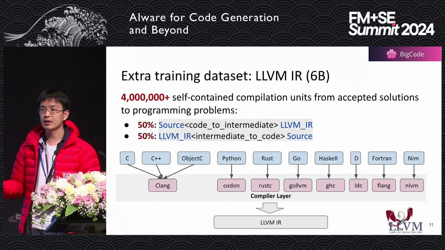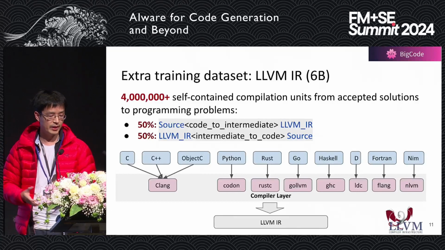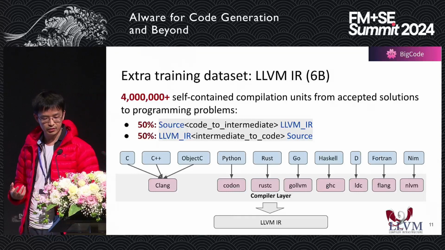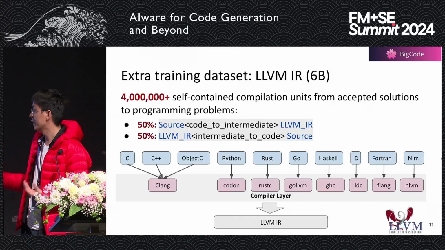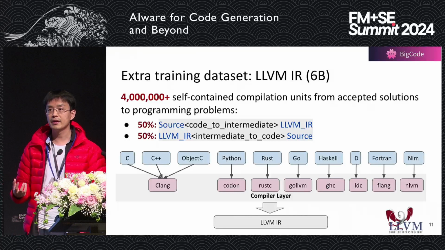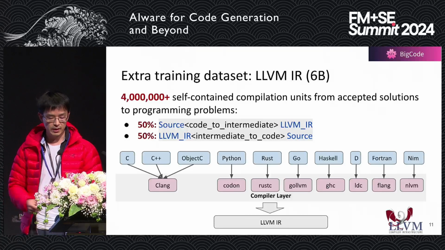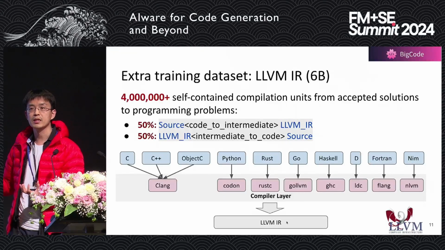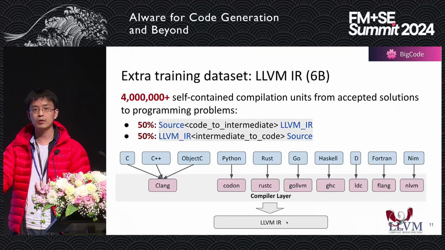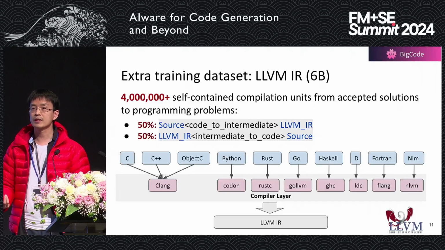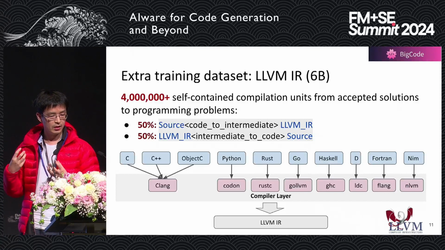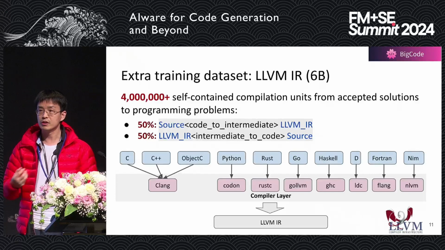And then how do we get this huge chunk of information? What we did is take source code from a lot of different languages, from C to even Fortran, even Nim, right? And for different languages, we compile that using different compilers. In this way, we can obtain the unified LLVM IR for multiple languages. And all this information will be fed into the model with the hope that the model can learn that latent, intermediate representation information. So that is the basic idea for this extra data set beyond source code, right?